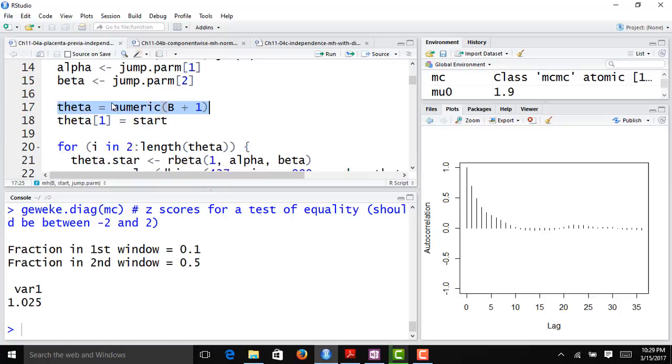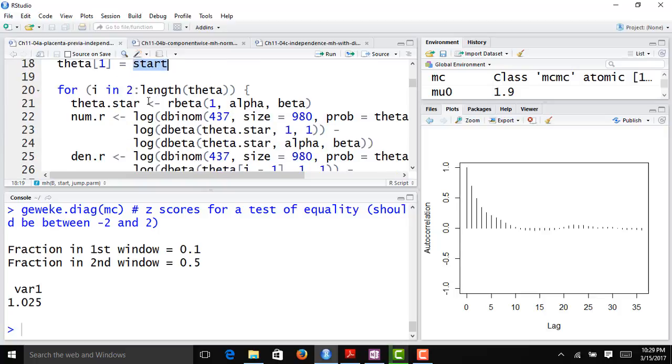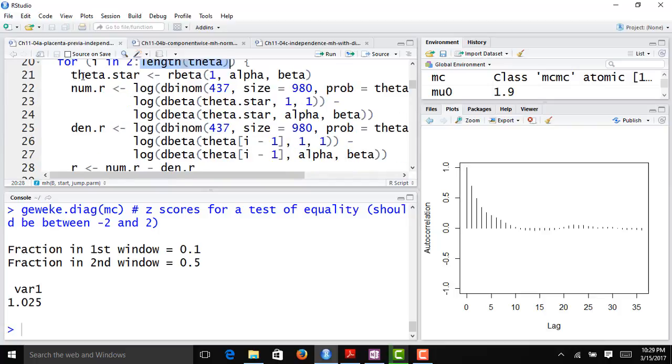So once I have that, I need to store the values I'm going to sample for theta. So I'm going to create a numeric vector of length B plus 1. The first value is going to be my starting value. And then, starting at iteration 2 up to the length of theta, I need to iterate through my MCMC chain. So I'm going to draw a value theta star from my jump distribution, so one value from that beta distribution with parameters alpha and beta.